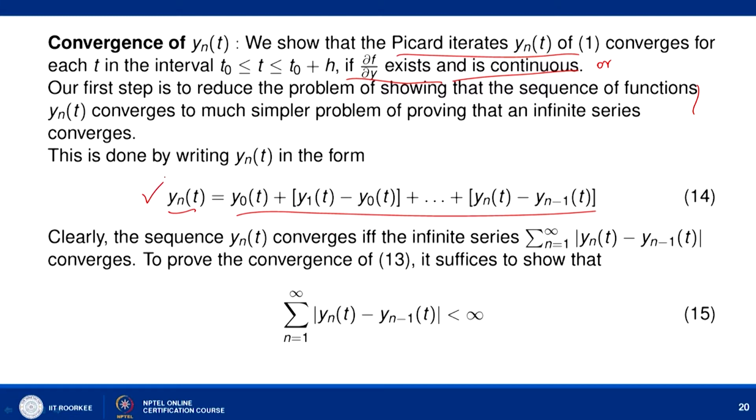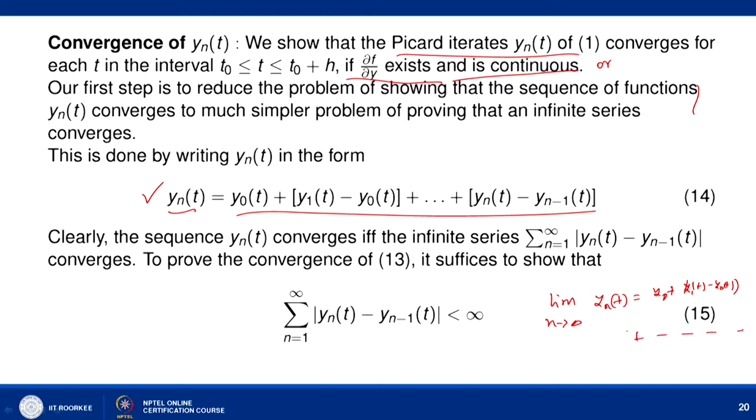So, we rewrite y_n(t) as this partial sum, that is y_0(t) plus (y_1(t) minus y_0(t)) plus so on, and we say that limit n tending to infinity y_n(t) will be what? This is nothing but y_0(t) plus (y_1(t) minus y_0(t)), and this goes on.